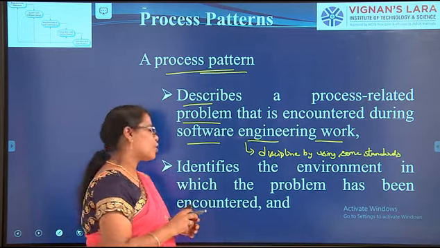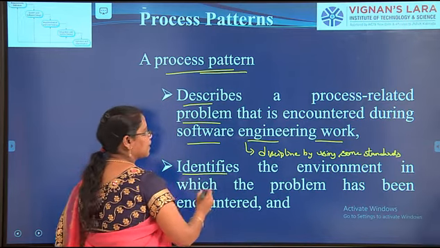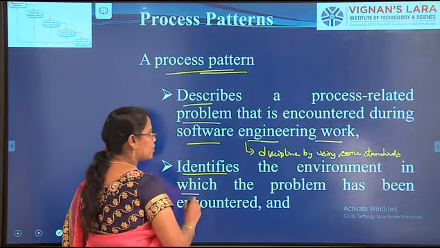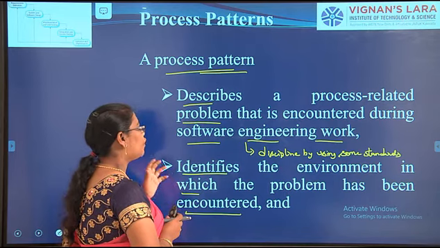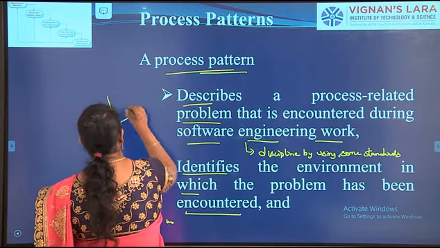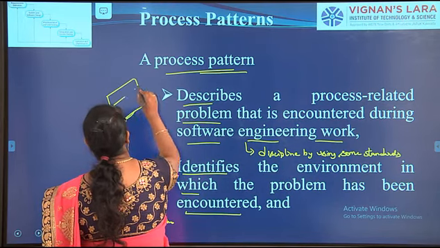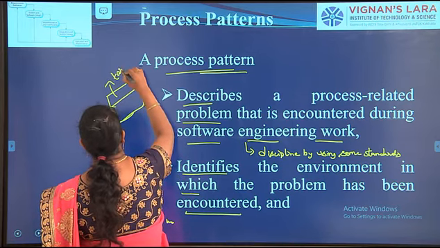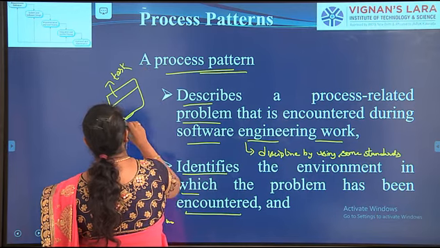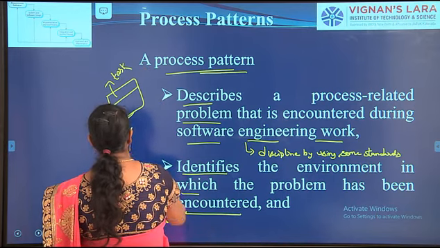In this process pattern, we will identify the environment in which the problem has been encountered. For example, you are developing a website. Developing a website is one of the tasks. So for developing a website, you go for some environment.